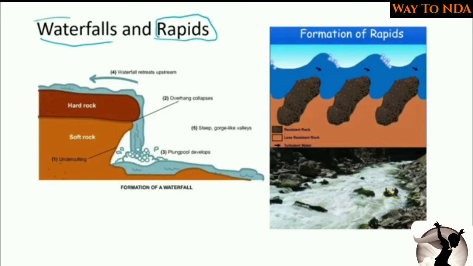So what are the waterfalls? How are these waterfalls formed? And what are the rapids and what are the plunge pools? Okay, so here you can see the river is coming down and it is falling down. Now when the water is falling down, it will exert a pressure on the surface, and it will create a depression. Here you can see it will create a depression, and so this will be called a waterfall.